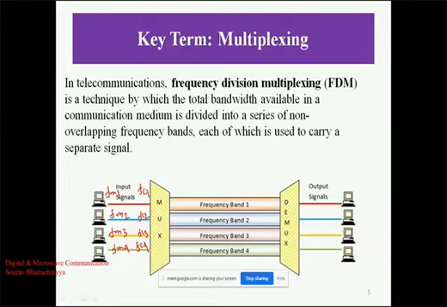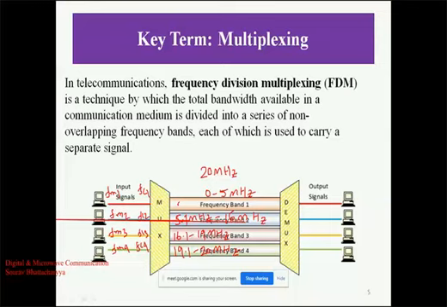After the modulator there will be a mux, and this mux will select the channel, and it divides the total frequency spectrum into some frequency bands. These bands are selected with the help of the multiplexer, and again the demultiplexer will deselect the frequency band.